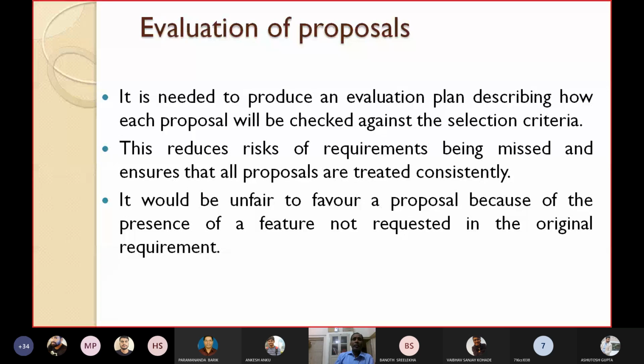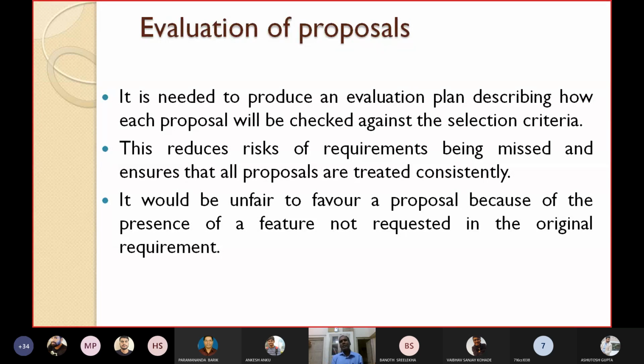It would be unfair to favor a proposal because of the presence of a feature not requested in the original requirement. Please see, these are minor things you must read yourself. In the requirement, one feature is not there.